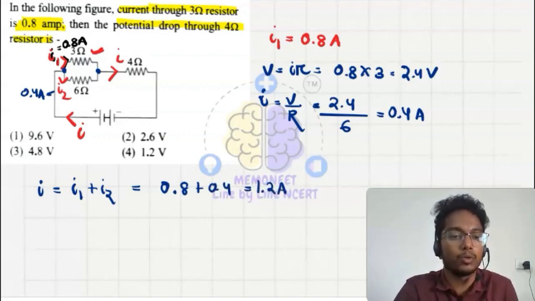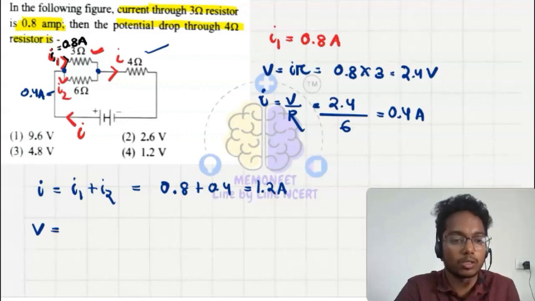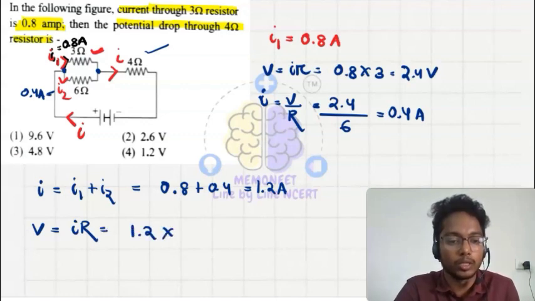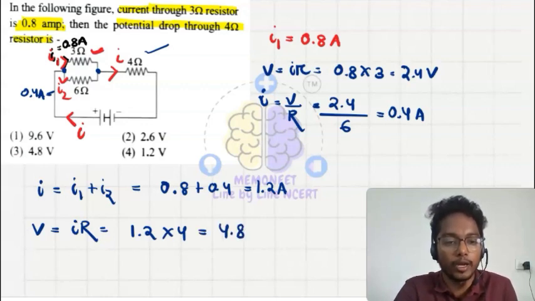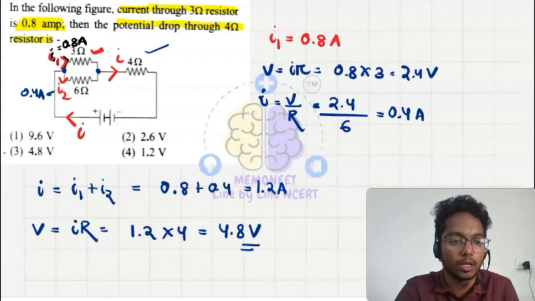So 1.2 ampere current is flowing through the circuit, and when it flows through the 4 ohm resistor, what will be the voltage drop? V is equal to I into R, so 1.2 into 4 ohm is 4.8 volt drop through the 4 ohm resistor. So what will be our answer? Option 3 is our correct answer.